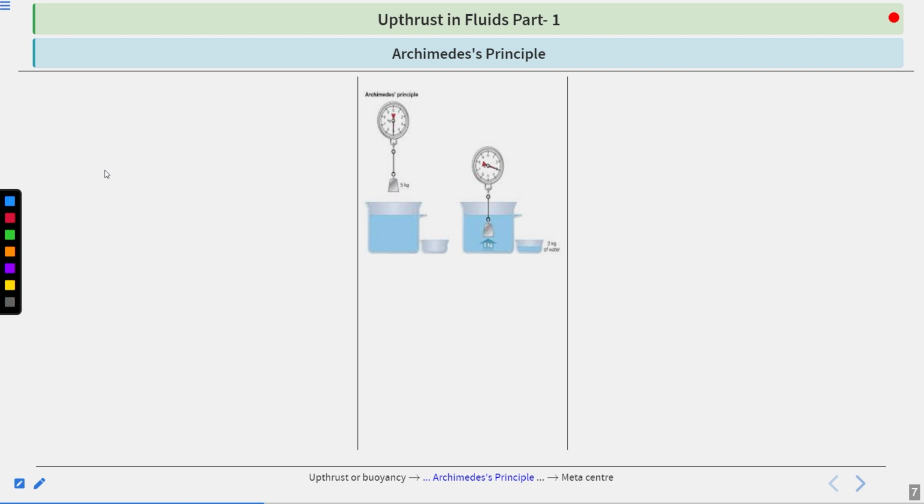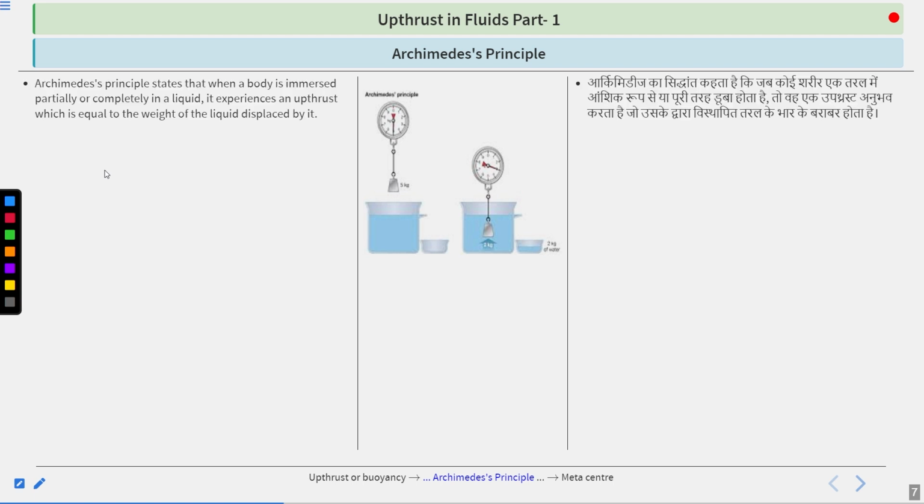Now, Archimedes' principle. What do we mean by this? Basically there was a very famous person whose name was Archimedes. He gave his principle, and as per the principle, Archimedes' principle states that when a body is immersed partially or completely in a liquid, it experiences an upthrust which is equal to the weight of the liquid displaced by it.